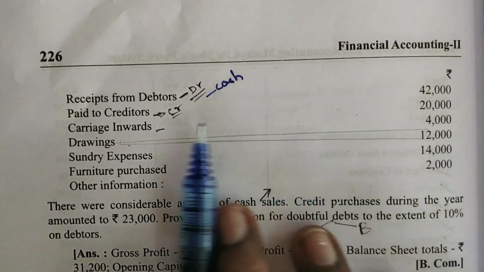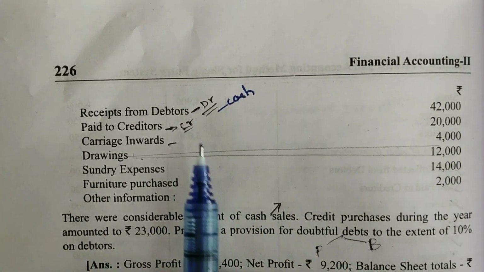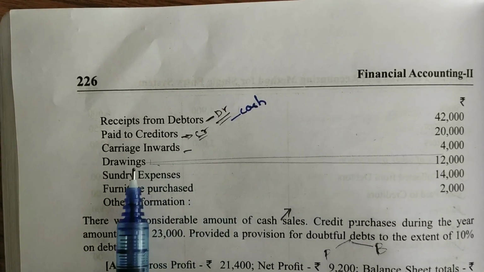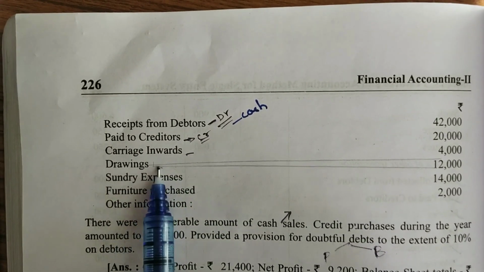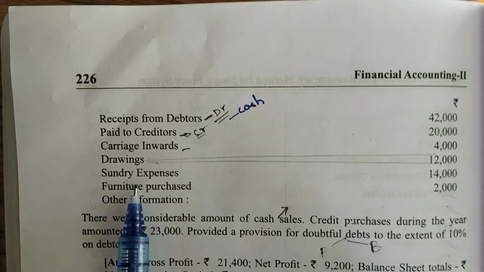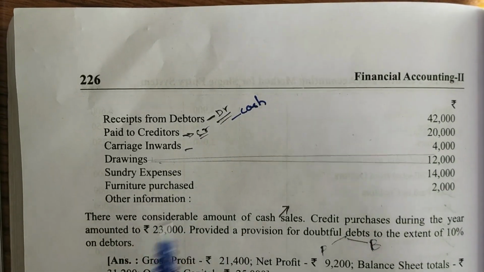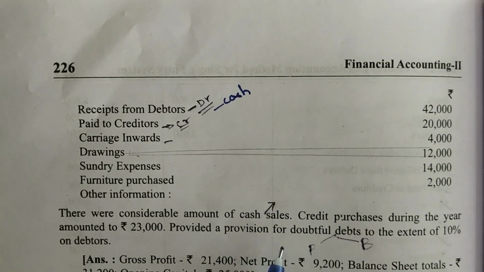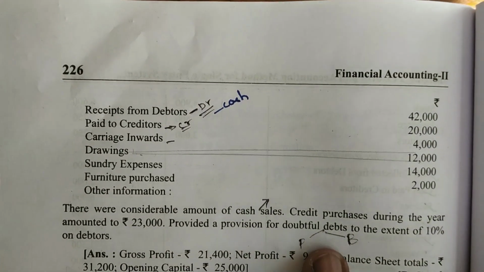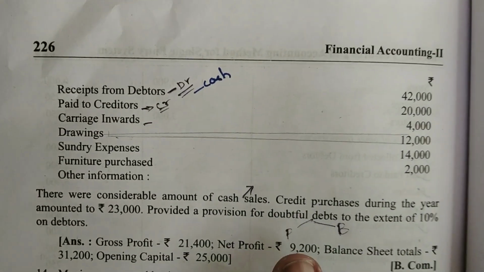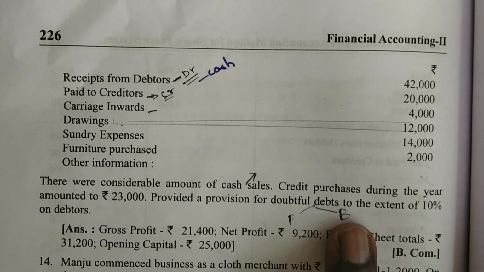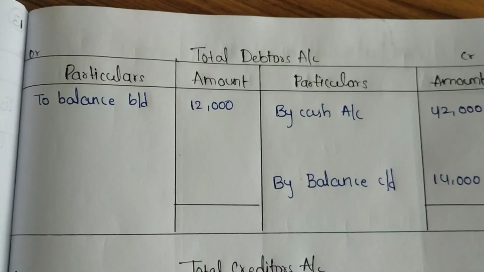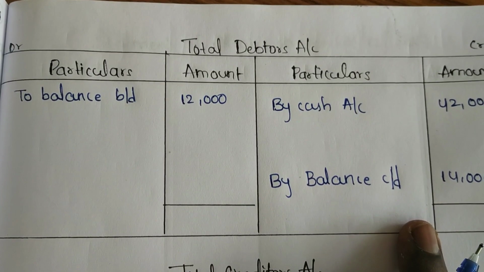42,000. So see the transactions which will affect the debtors account. Paid to creditors: this is a creditor, so this will affect the creditors account as well as the cash account. Drawings will also affect the cash account. Expenses also will affect the cash account. Furniture too. See the other information: credit purchases during the year were 23,000. Provision for doubtful debts is additional information which will affect only the P&L account as well as the balance sheet. It won't affect the total debtors.